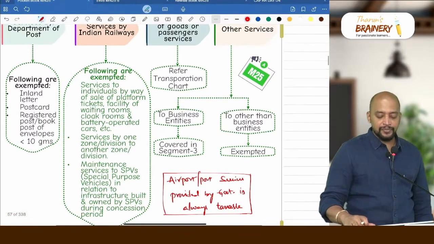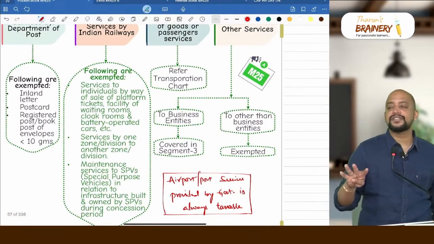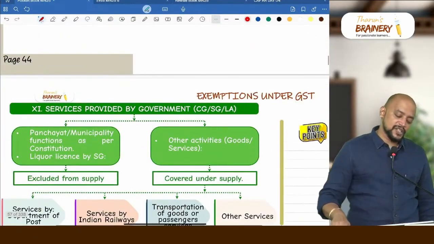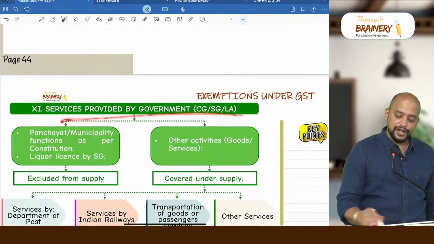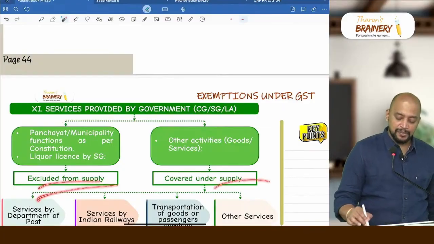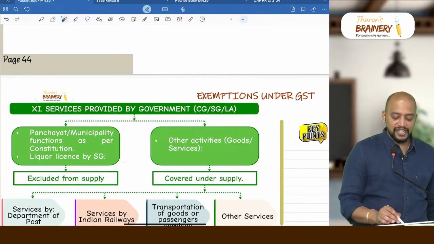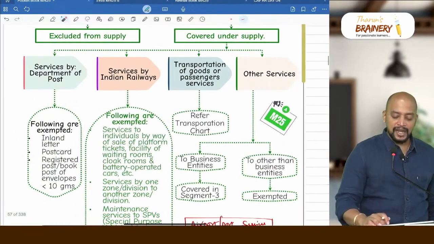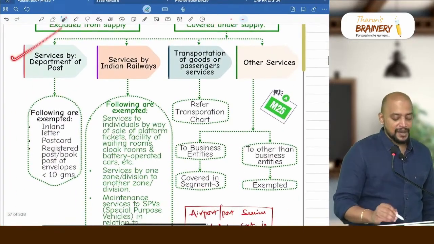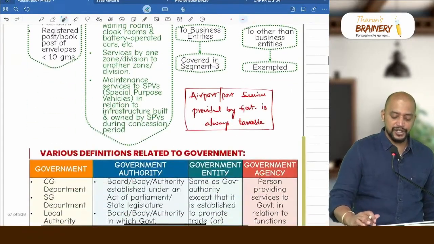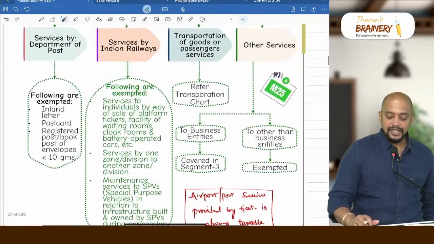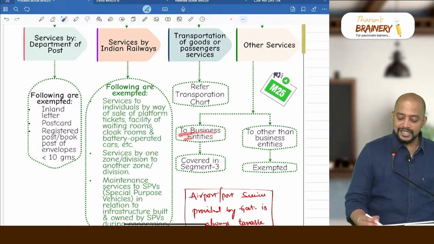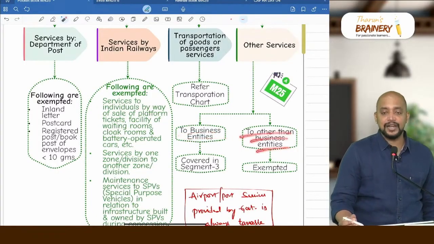Then apart from that, other services. So what are the four services we discussed? First, Department of Post. First classification, services provided by government is divided into two: excluded from supply and covered under supply. Panchayat or municipality functions, liquor license, excluded from supply. Other activities, covered under supply. In that, whatever is covered under supply: Department of Post, Indian Railways, transportation and airport or port services. So remaining services: other services to business entities, other services to other than business entities.